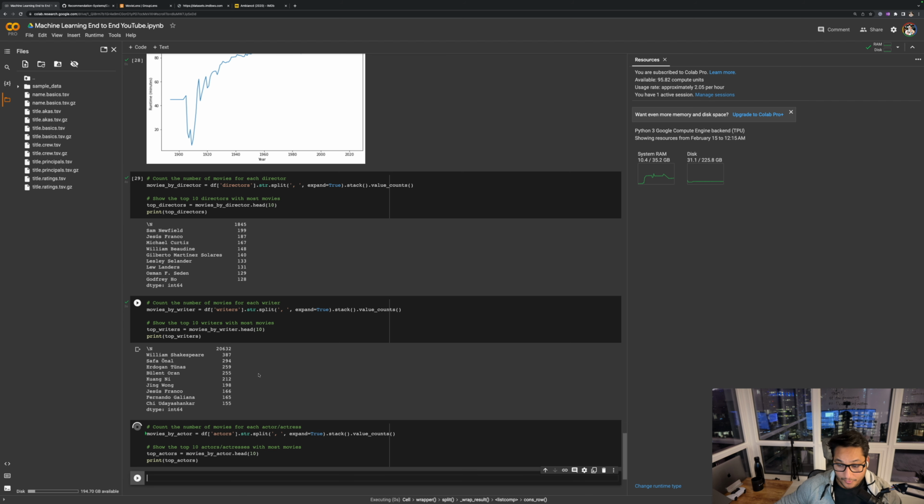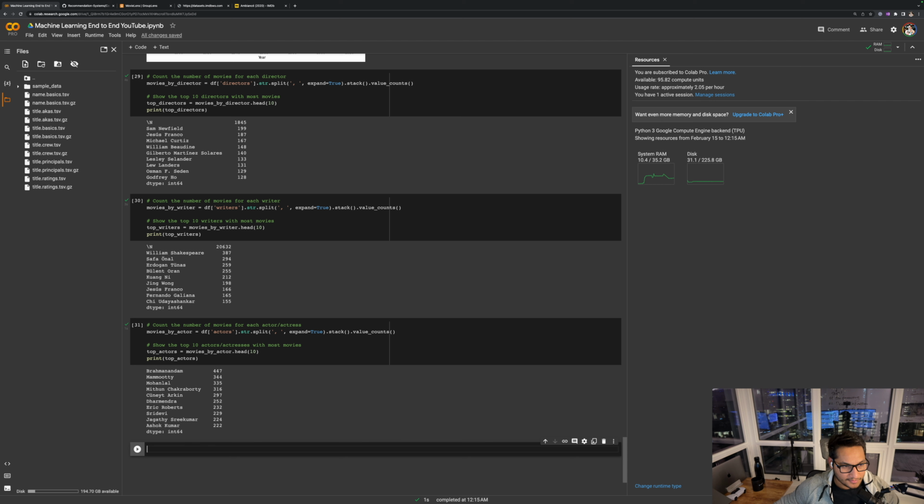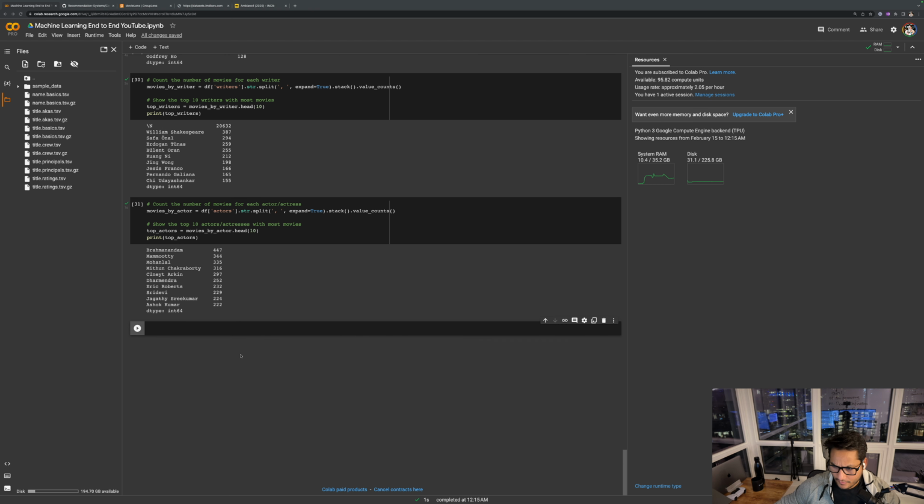Then I wanted to see which actors have done the maximum number of movies. I found a lot of Indian actors here, like Brahmanandam, a South Indian movie actor, Mammootty, Mohanlal, Mithun Chakrabarti, Dharmendra. Except for Eric Roberts, I think all these top actors who have done the highest number of movies are from India.